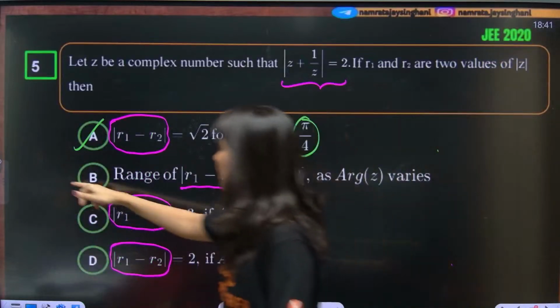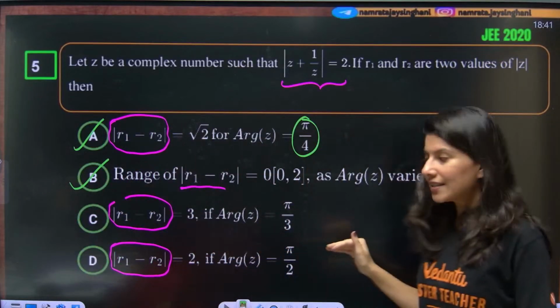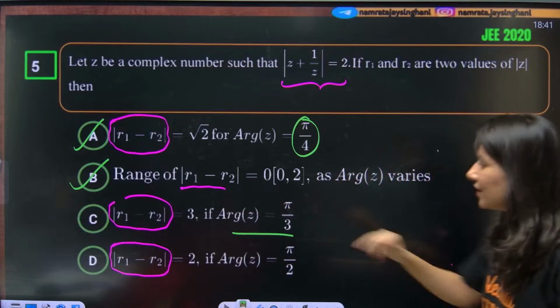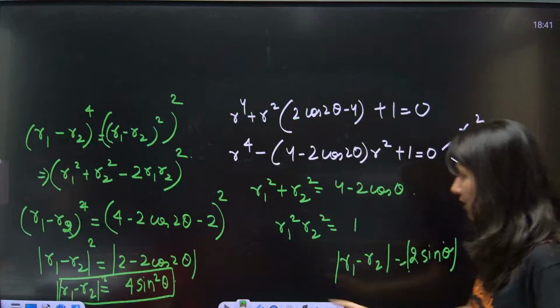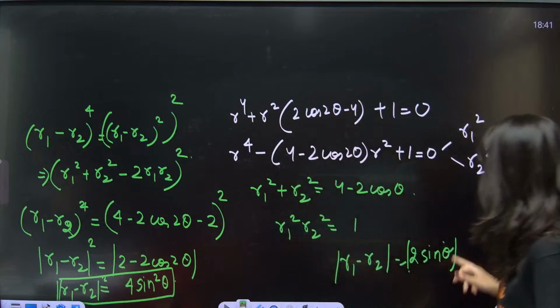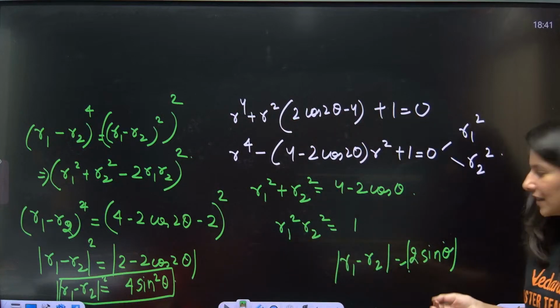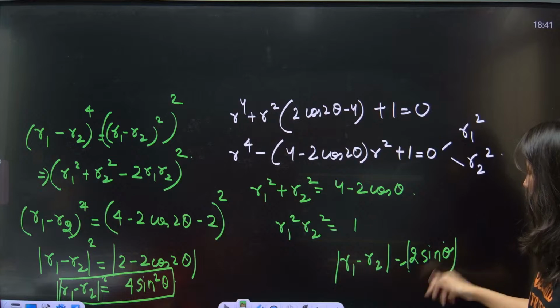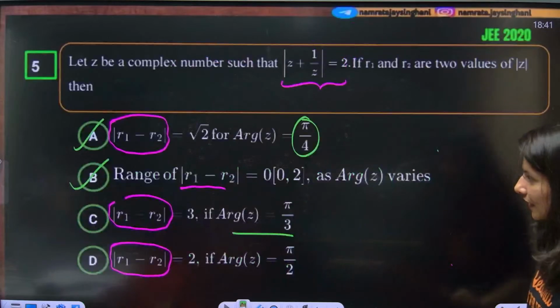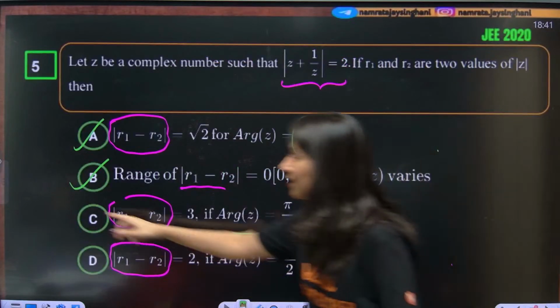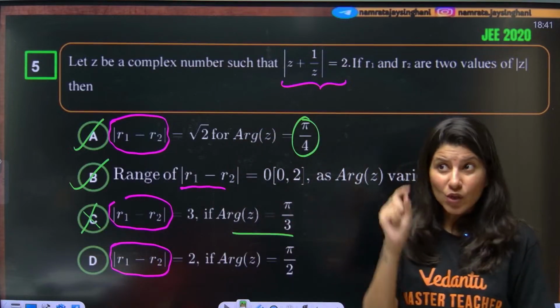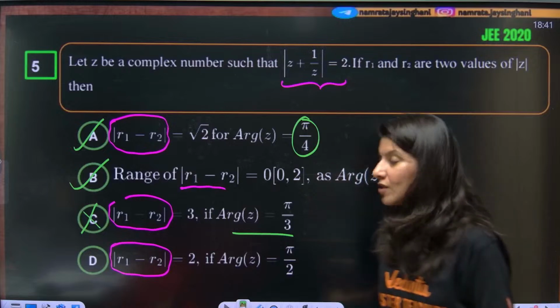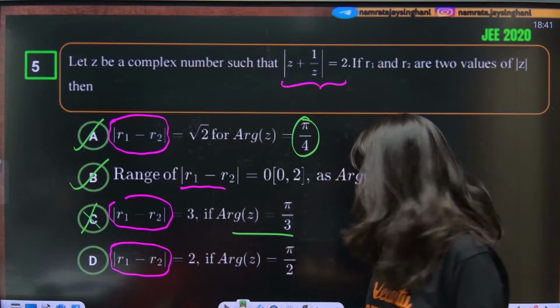B is also correct. Now, the C option, they are saying that theta is pi by 3, so mod will be root 3. Let's put theta as pi by 3 over here. Theta pi by 3 means 60 degrees, so root 3 by 2. So the answer will be root 3 by that calculation, and root 3 is absolutely incorrect for the option. They are trying to mess you up with the square thing, okay. So even if you make a slight square mistake, you will be wrong.